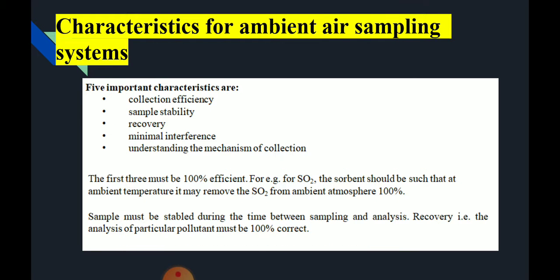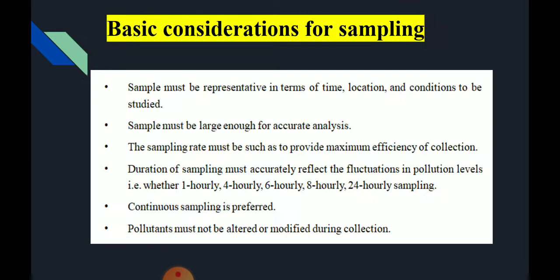Next one is characteristics of ambient air sampling systems. There are 5 major characteristics of ambient air sampling systems, such as collection efficiency, sample stability, recovery, minimal interference, understanding the mechanisms of the collection. The first 3 must be 100% efficient. For example, for SO2, the solvent should be such that at ambient temperature, it may remove the SO2 from the ambient atmosphere 100%. Sample must be stable during the time between sampling and analysis. So recovery, that is the analysis of particulate pollutant, must be 100% correct.